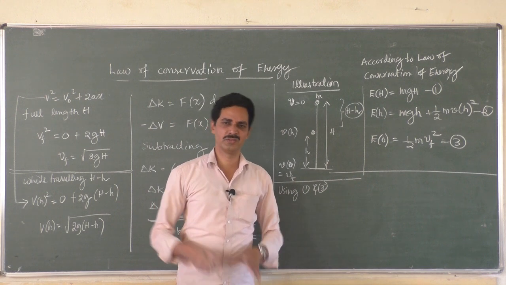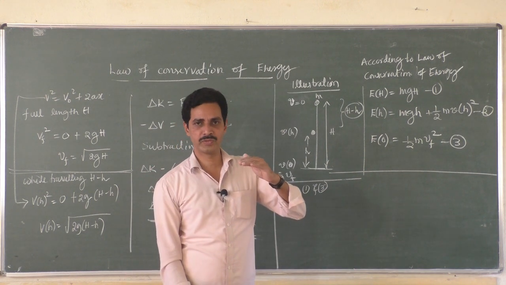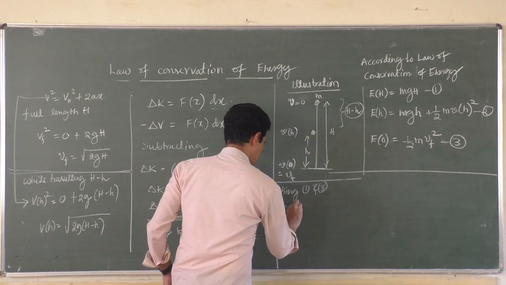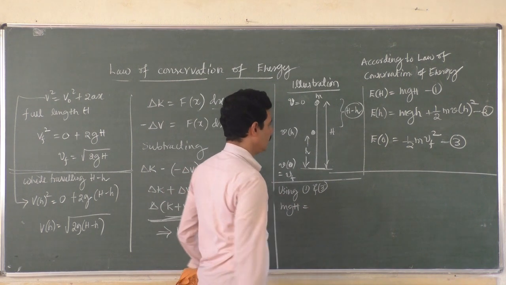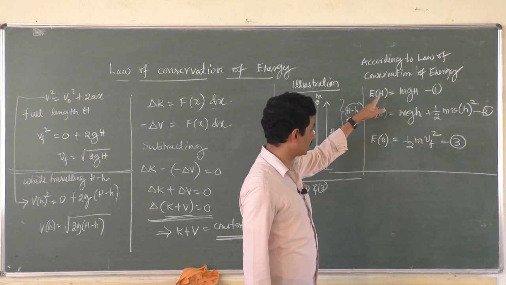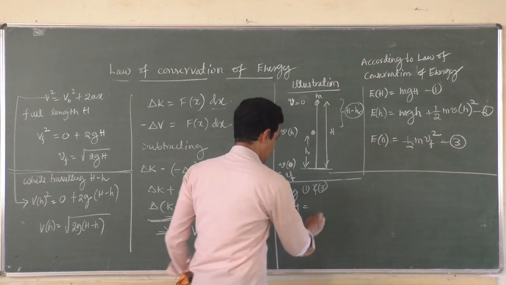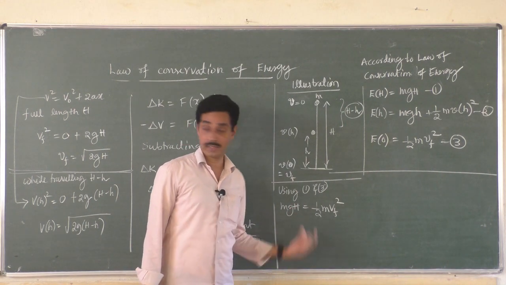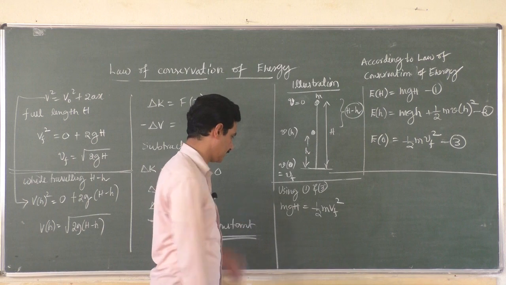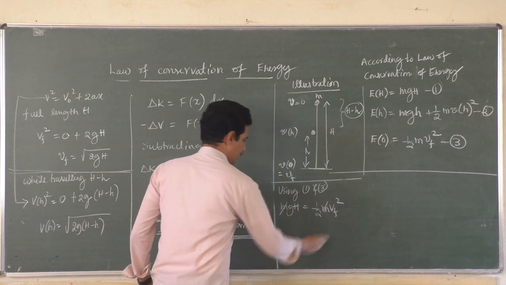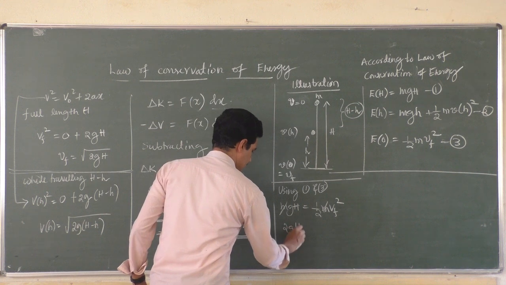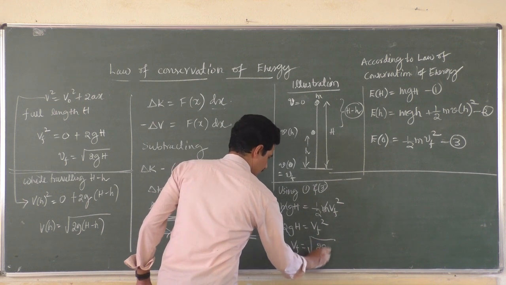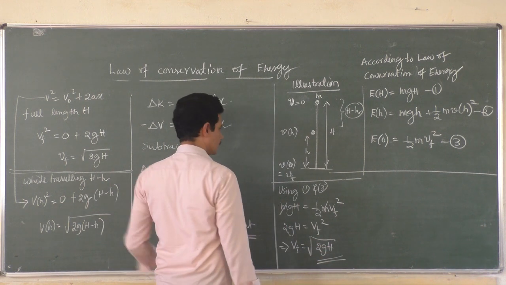You know that at the highest position it is only potential energy. At the lowermost position it is only kinetic energy. So compare these equations. mgh must be equal to the potential energy at the topmost position and kinetic energy at the bottommost position, half m vf square. This is the law of conservation of energy. This is written according to the law of conservation of energy, and these are the equations of motion that we have obtained. Cancel m. What is vf equal to? Bring the 2 here. 2gh is equal to vf square. So that implies vf is equal to square root of 2gh. So did you arrive at the same equation? Final velocity is root 2gh.